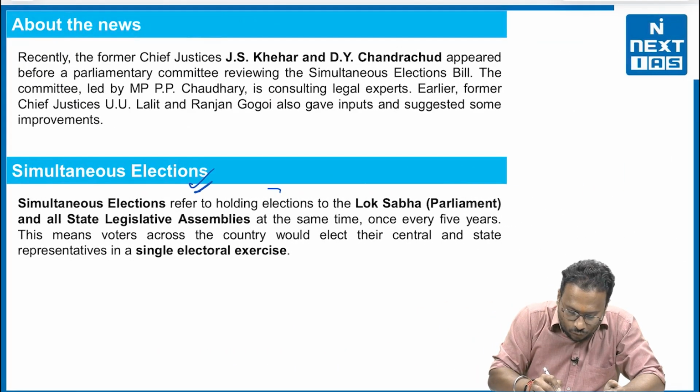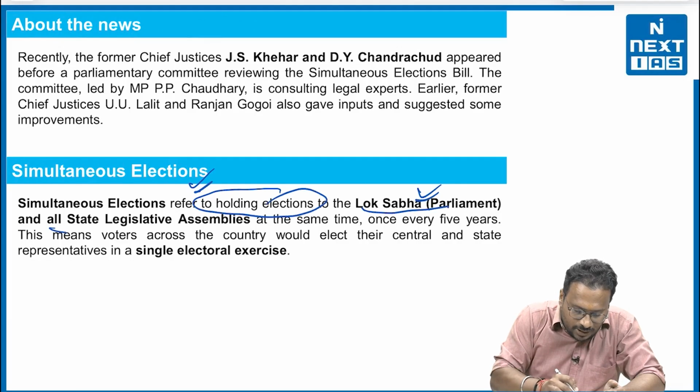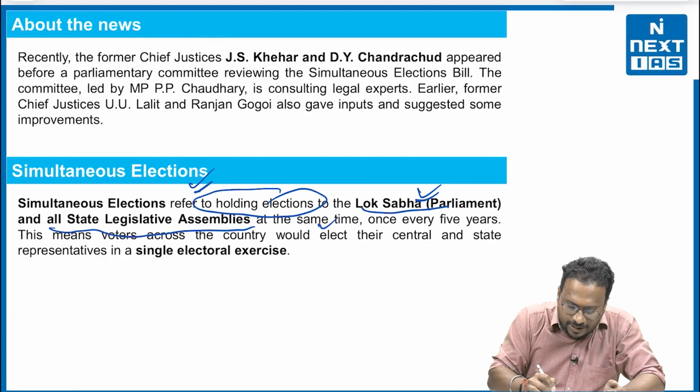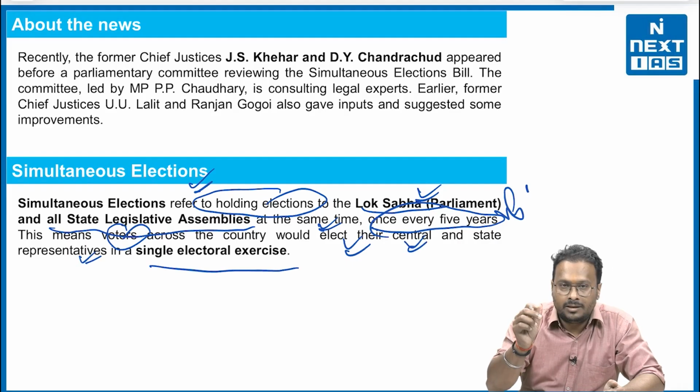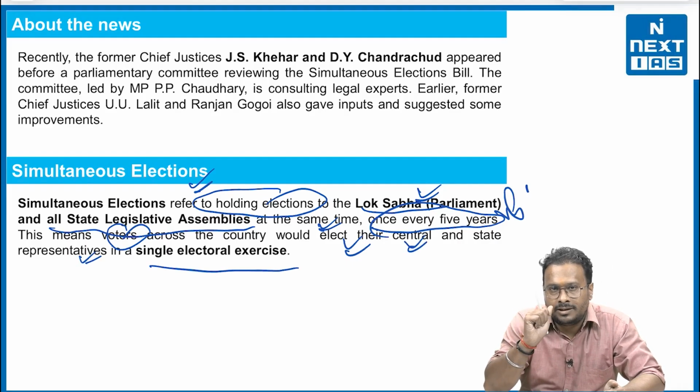It refers to holding elections to the Lok Sabha and all state legislative assemblies at the same time, once every 5 years. This means the voters across the country would elect their central and state representatives in a single electoral exercise. We need to understand that in the 2024 Lok Sabha elections, there were 4 or 5 other states as well where the simultaneous election exercise was practiced by the Election Commission.